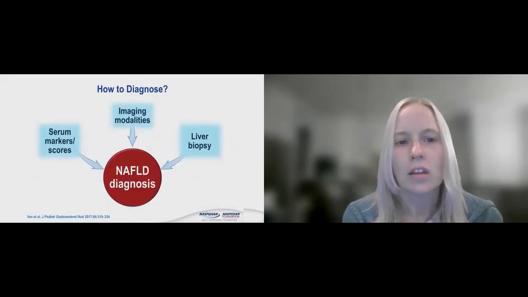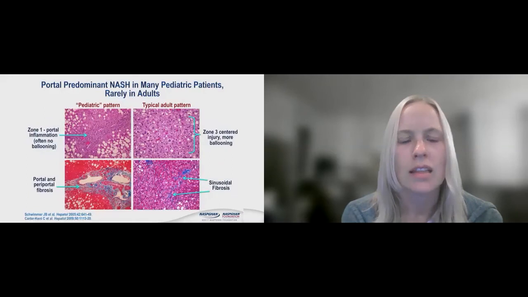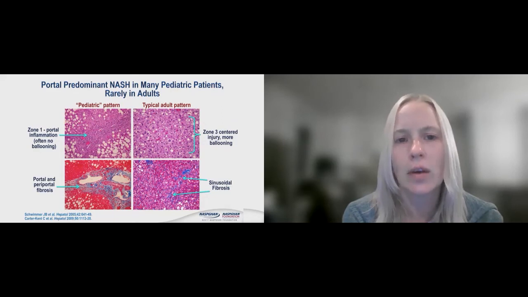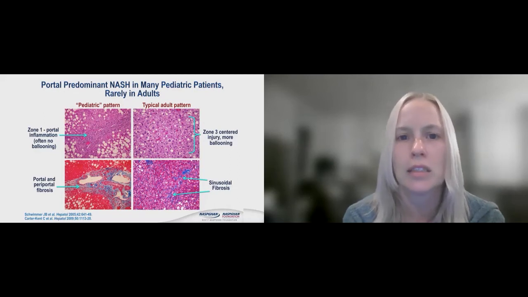We use a combination of the lab tests, imaging modalities, and sometimes we do have to use a liver biopsy as that's our gold standard. This is just kind of looking at what a biopsy looks like and what we're looking at under the microscope. And you can see here, the big thing to take away is that there is a pediatric pattern, which is different than what you see in the adult pattern on a liver biopsy when we see NASH and NAFLD.